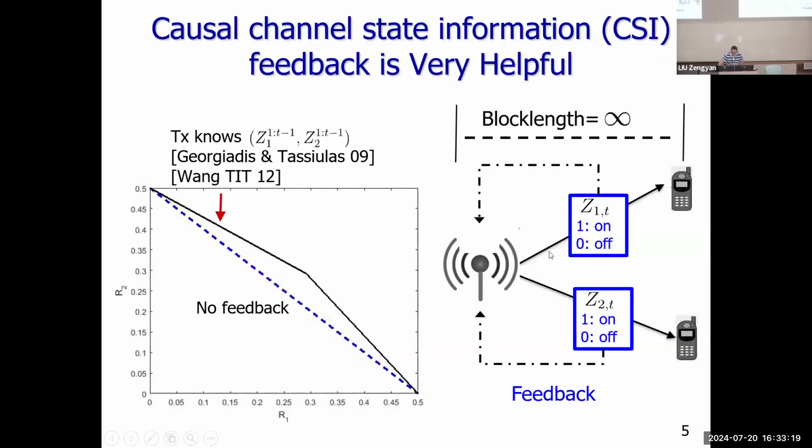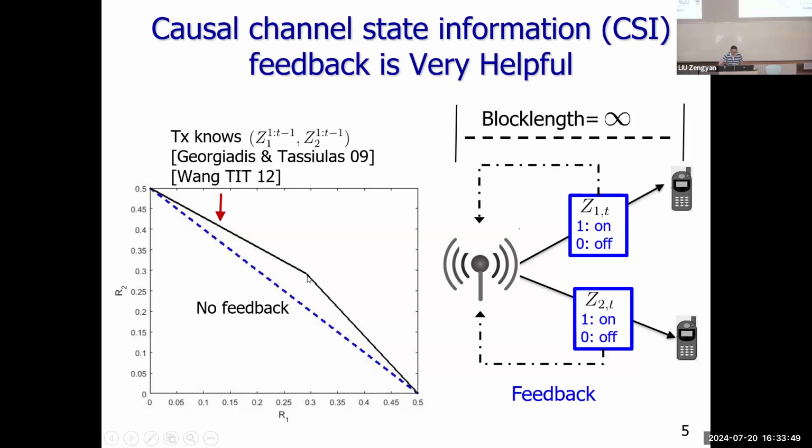One very promising result is that the two receivers can provide causal feedback. We sometimes call it causal CSI feedback because it feeds back the erasure state of the channel. If there is no blocklength constraint, this feedback is very useful. There is a no-feedback capacity region, and this is the feedback capacity region.